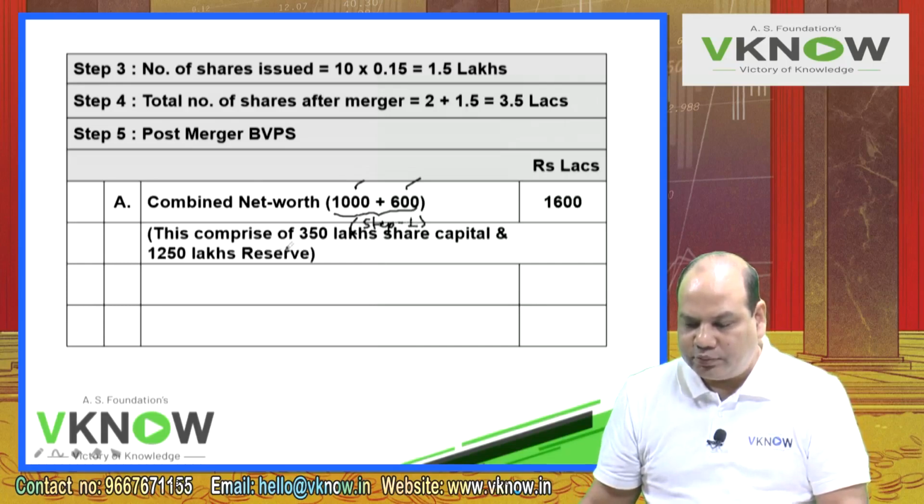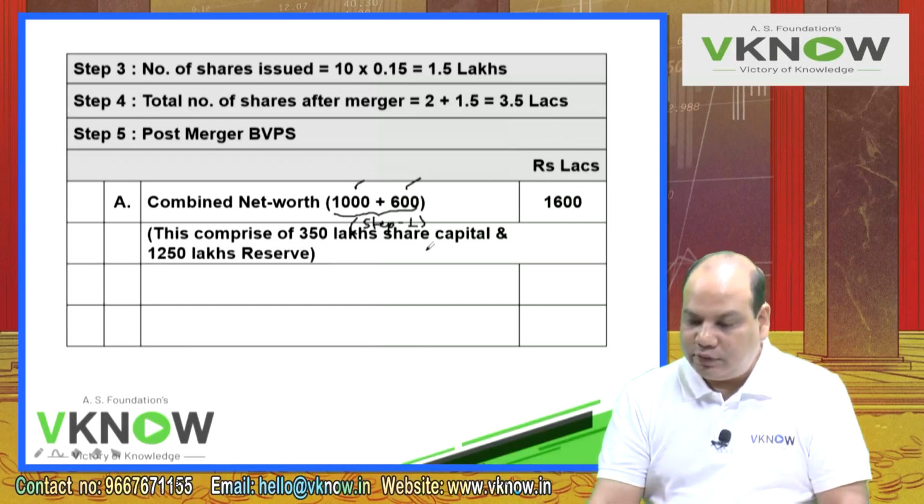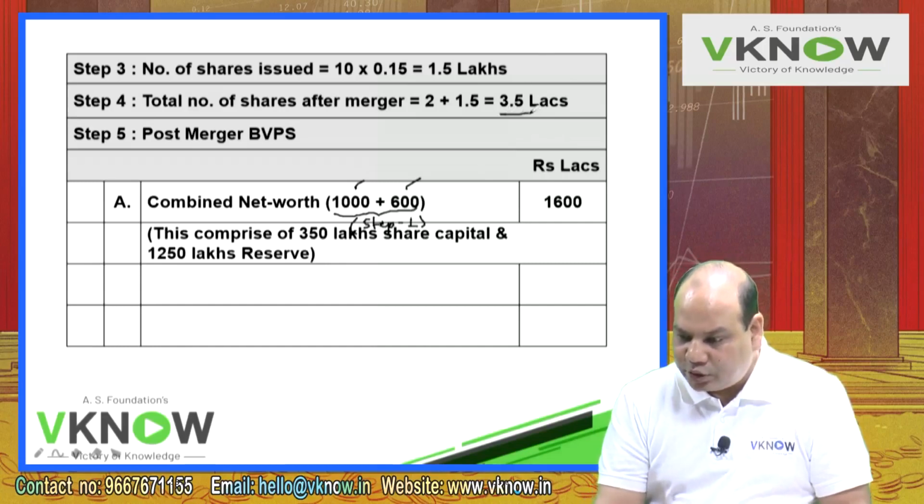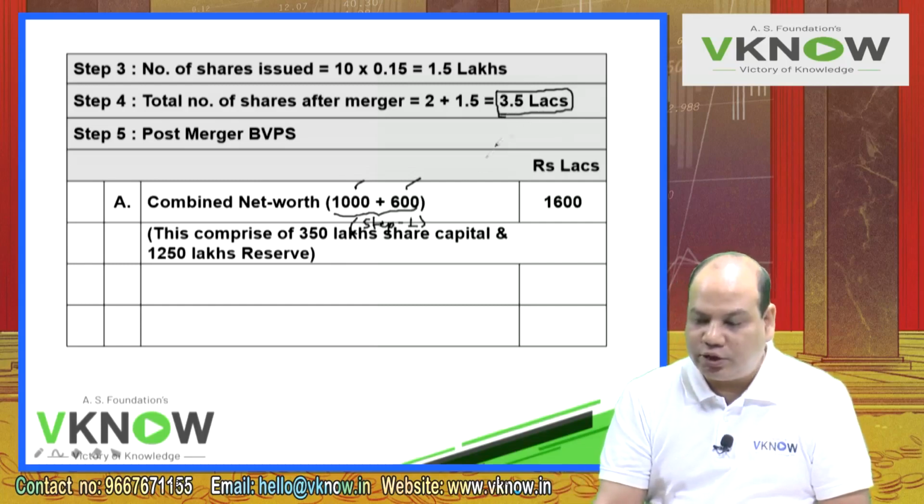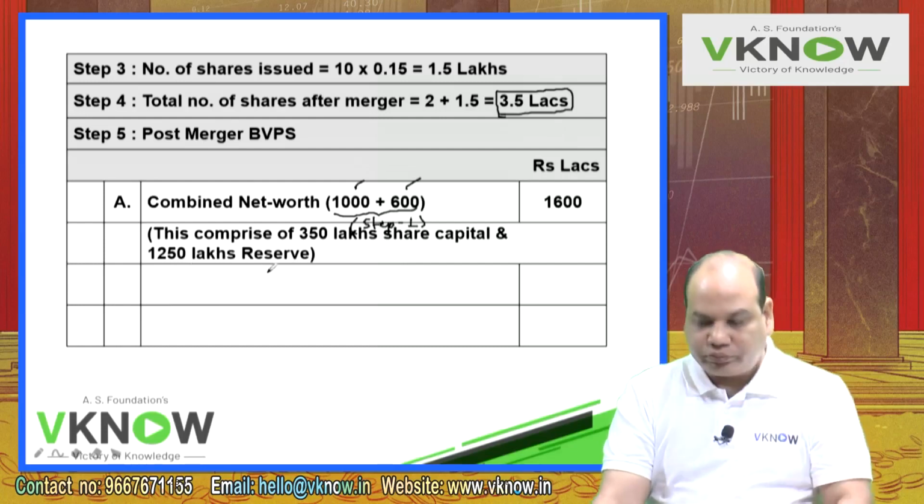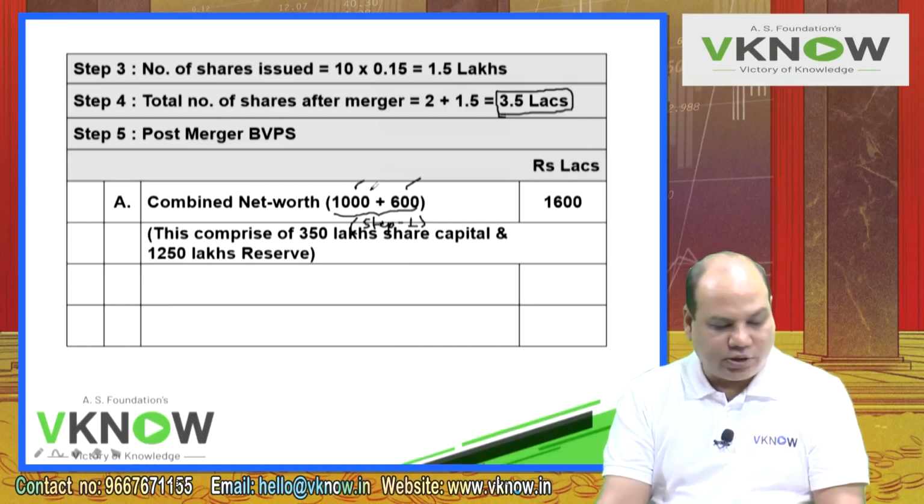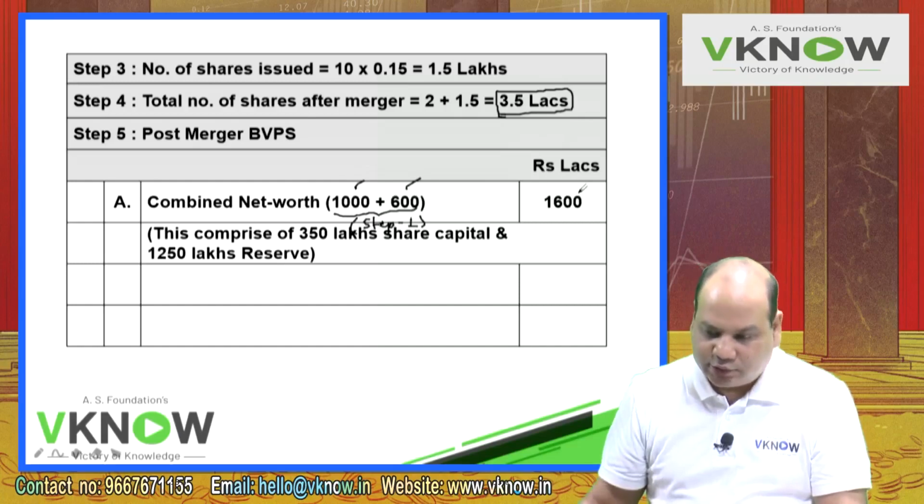This comprises 350 lakh share capital. Why 350 lakh? On the screen, number of shares after merger is 3.5 lakh. 3.5 into 100, face value is 100, so 350 lakh will be share capital and the remaining will be reserve and surplus. 1250 lakh will be reserve and surplus. Otherwise you can simply understand the net assets of the two companies total is 1600 lakhs.